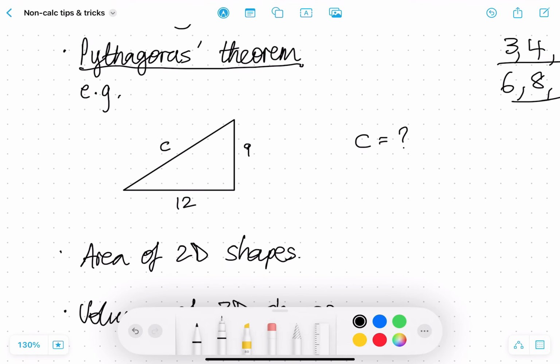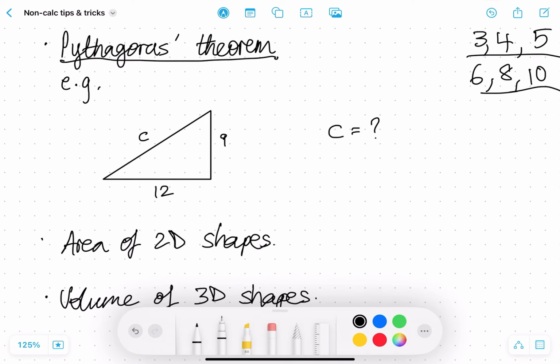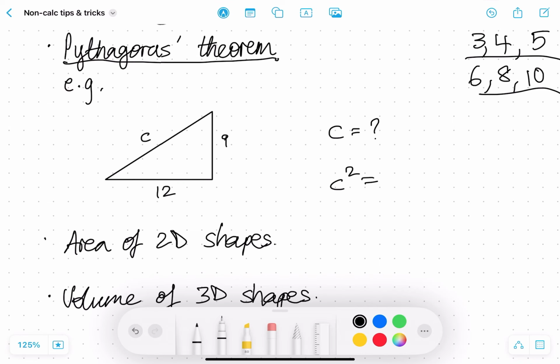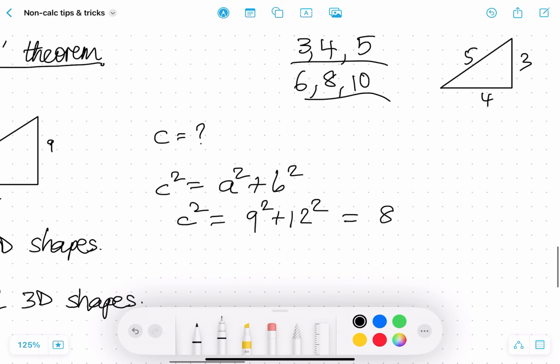And you might not be as familiar with some triples, like this one, in which case it's just best to work with the formula. So c squared is equal to 9 squared plus 12 squared, and this is equal to 81 plus 144. As you can see here, it would be extremely handy for you to know your square numbers.